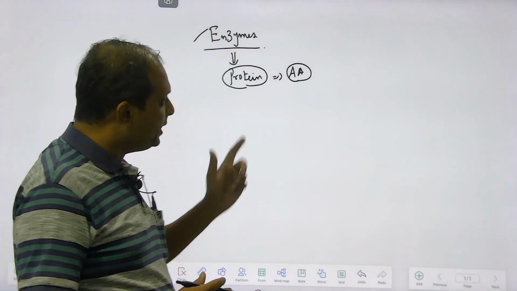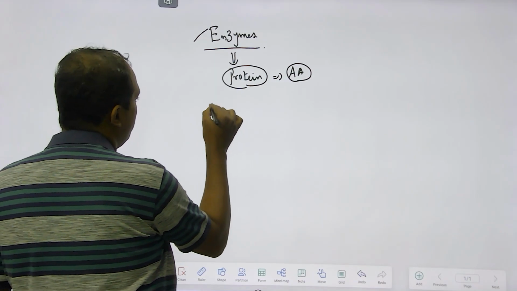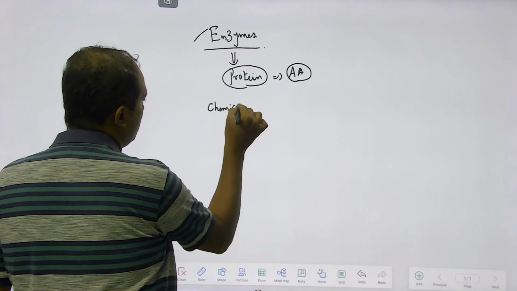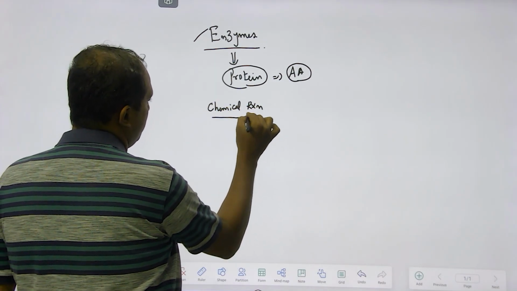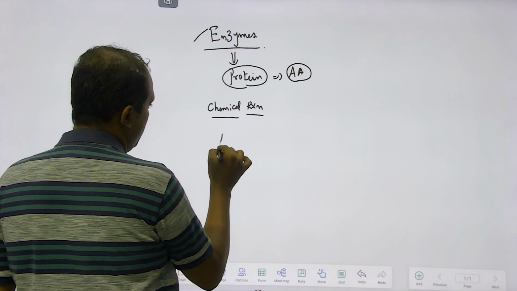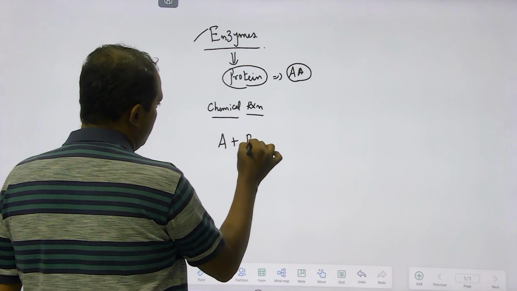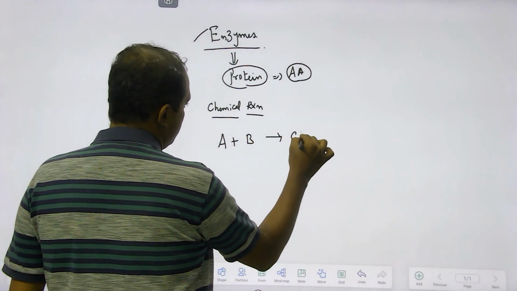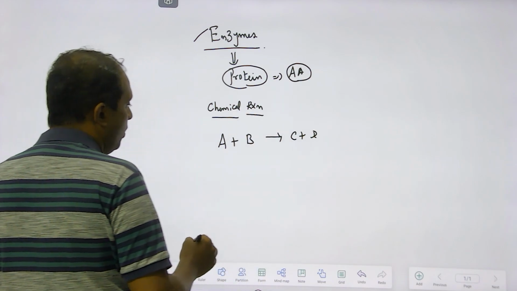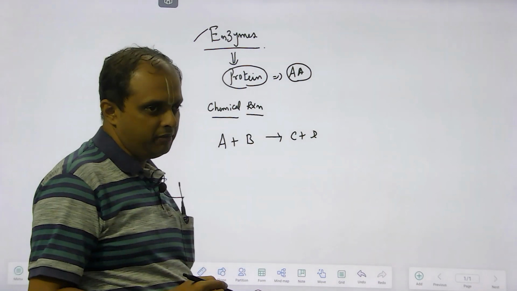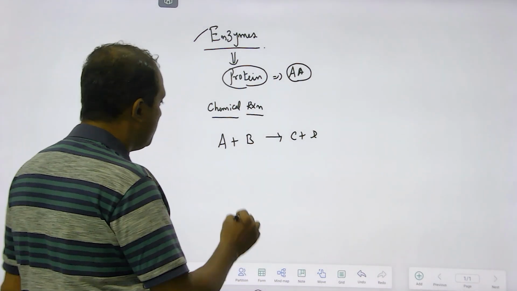Before we get into that, let's take a basic chemical reaction, say A plus B giving rise to C plus D. So this is a reaction where you have three components.